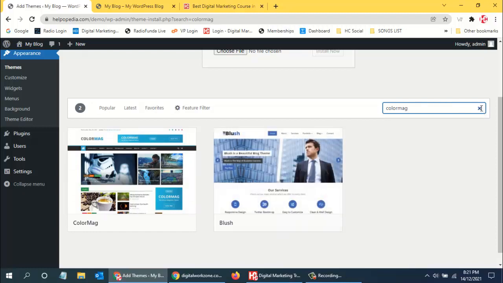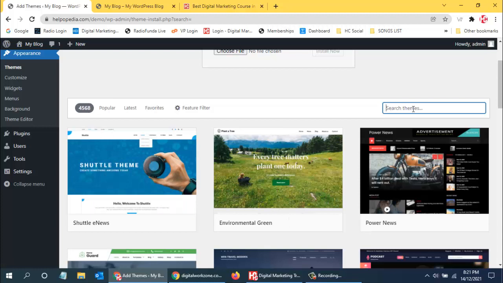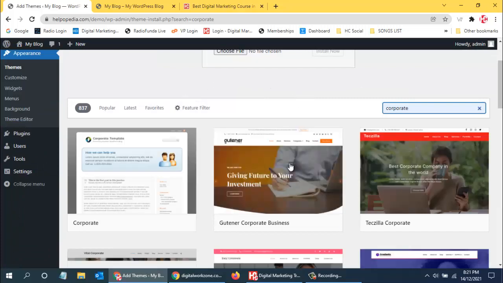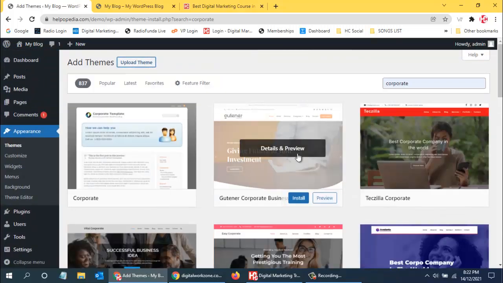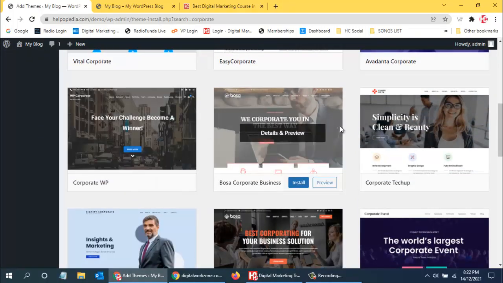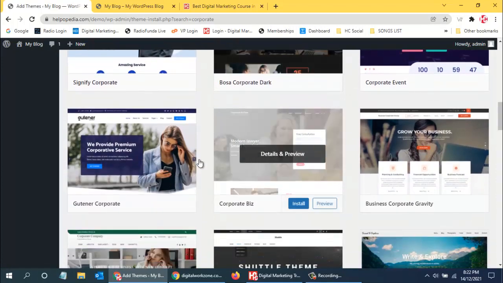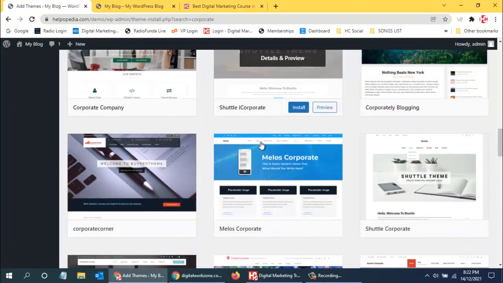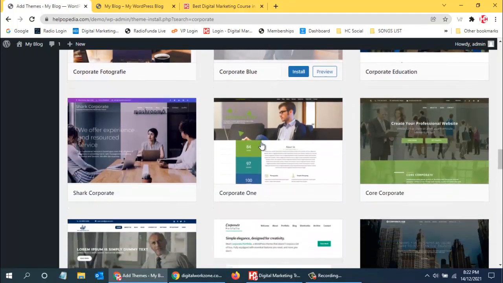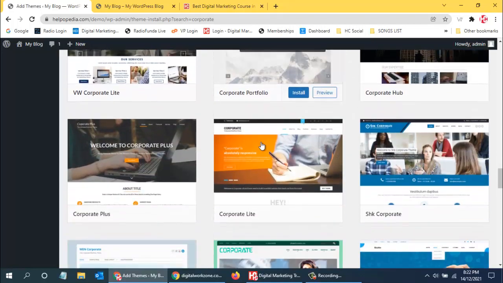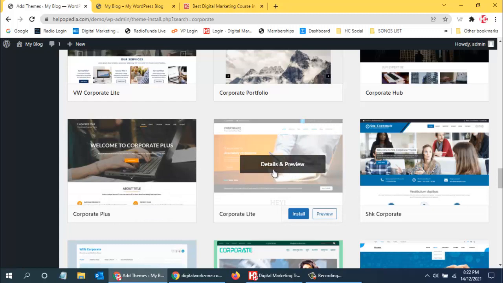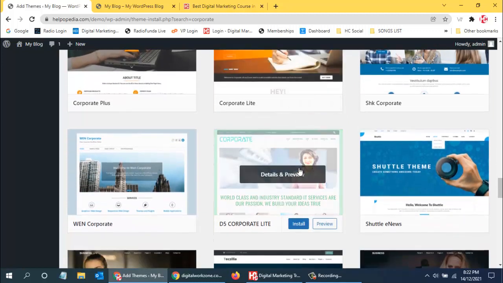Or else we can just search for any keyword that we want, say like corporate. Here we will find all the themes which are related to corporate. There are many things that we can use over here. From this we can use any theme that we want, and then we can change the logo, customize the theme, change the text, and change these banners. There are various options available.